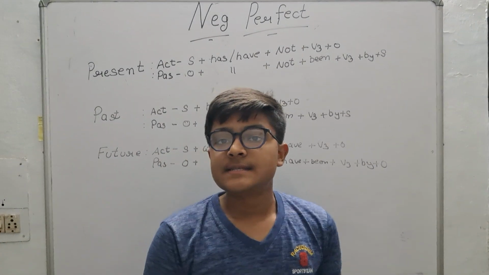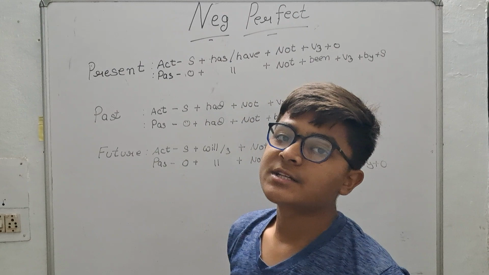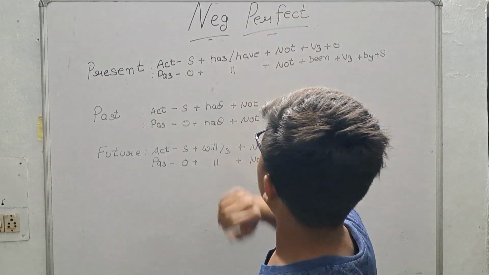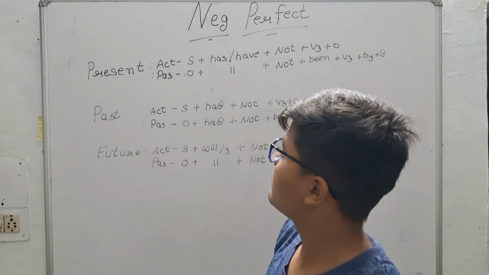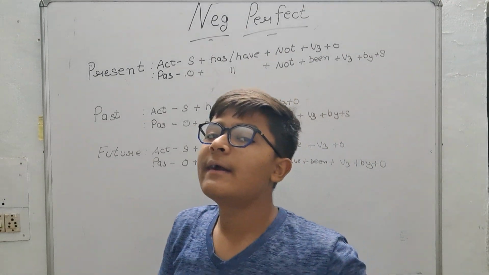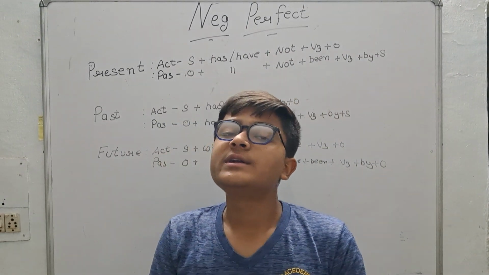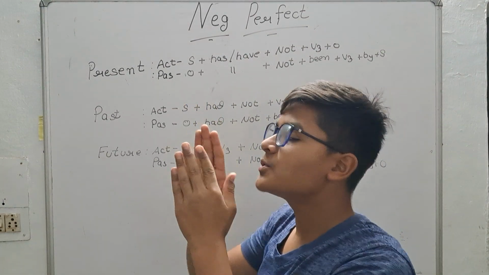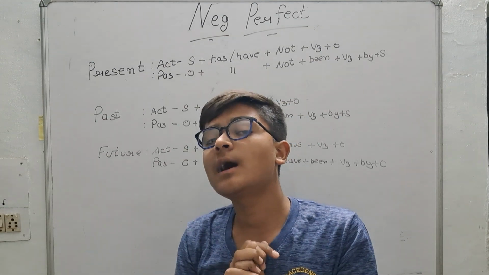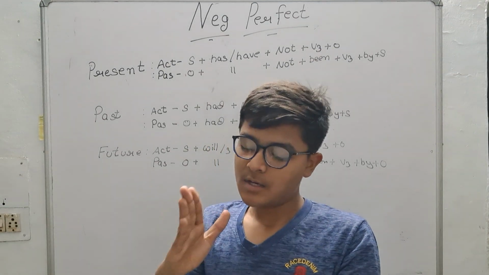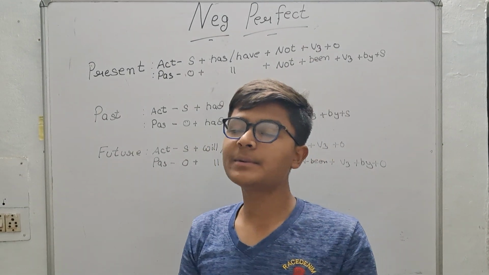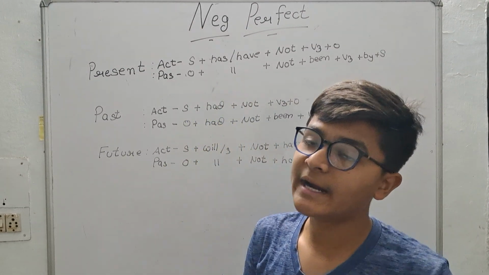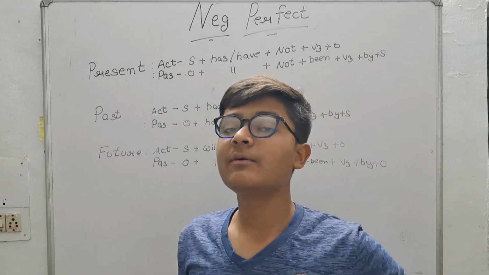Okay students, this is the last tense. So let's continue. Present negative perfect tense, and I am advising you to stay attentive in the class, and you have to just learn all the formats of indefinite, continuous, perfect, negative perfect, negative continuous, negative indefinite, negative interrogative.